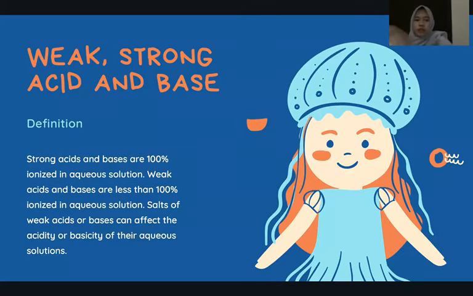And this is the definition of strong acid and base. Strong acid and base are 100% ionized in aqueous solution. Weak acid and weak base are less than 100% ionized in aqueous solution. Salt of weak acid or base can affect the acidity or basicity of their aqueous solution.